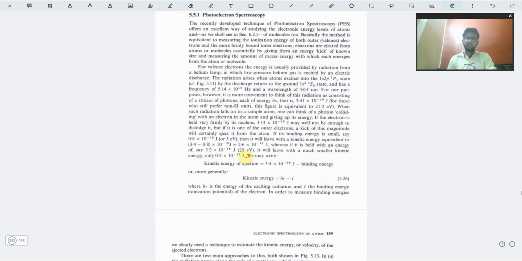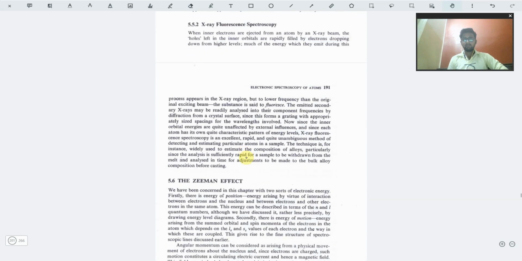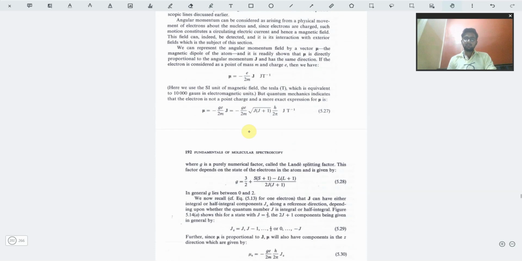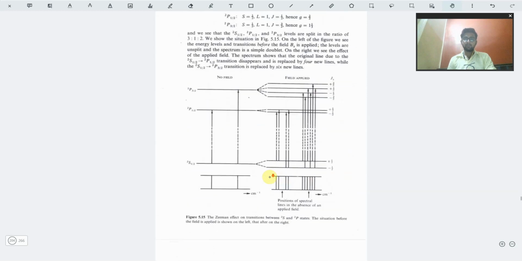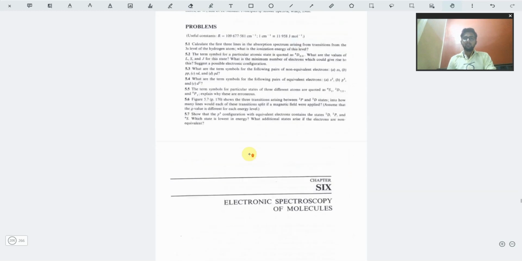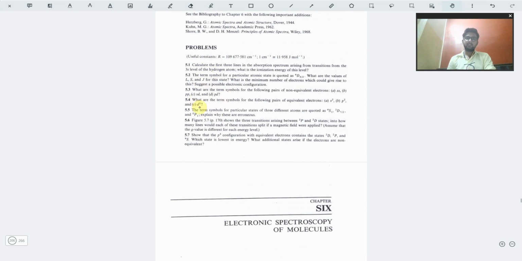This chapter also won't have any sort of questions, because not so much emphasis is given on formulas. So for X-ray fluorescence spectroscopy, just one paragraph is given, which is not enough. So for this part you need to consult another book if you are willing to get details on that. Okay, then we have the Zeeman effect. The derivation for the Zeeman effect is given, the main formula, the sub numericals, all of them are given. Then we have problems regarding that, and you can see that many problems from this chapter are given. So it will be quite easy for you to check whether you have understood the chapter properly or not.